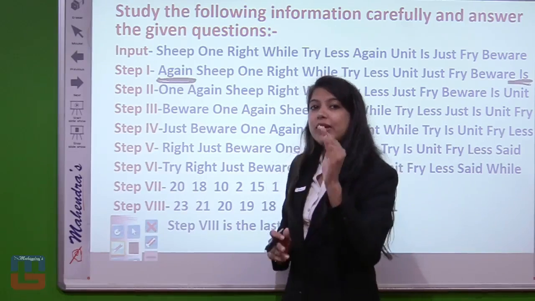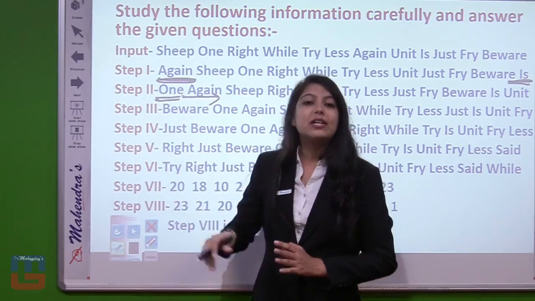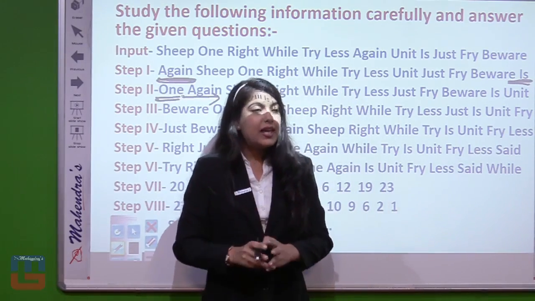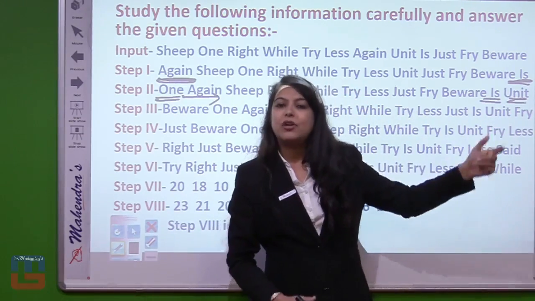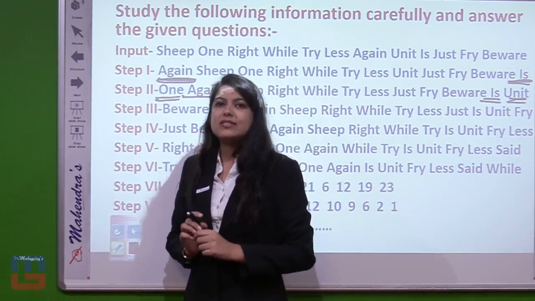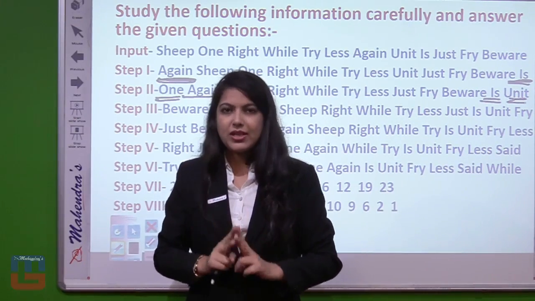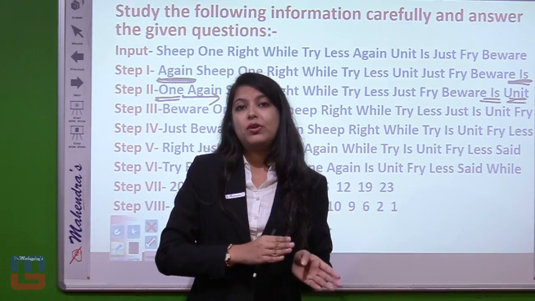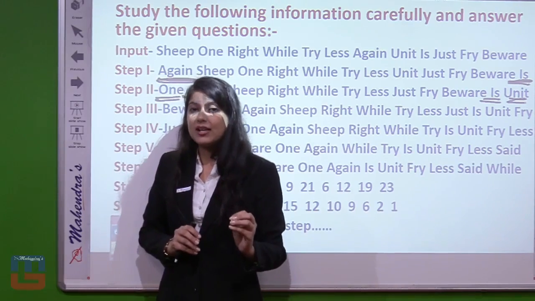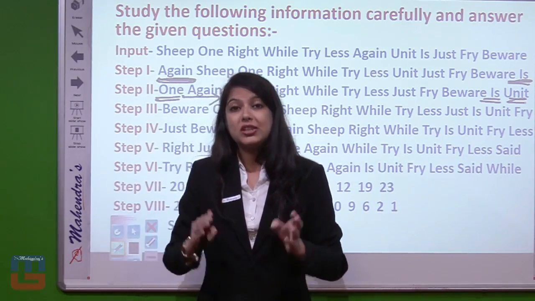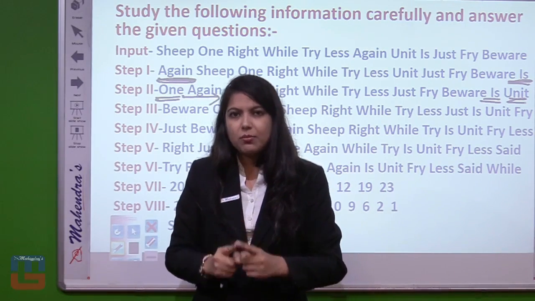Now in step number 2, it is very much clear. "Again" is shifting inside, "one" is arranging on the left hand side. Then "is" is shifting inside and "unit" is arranged after "is". That means we can now understand a point: shuffling, shifting arrangement is made between the words, right? One word was put at the left position, one word was placed at the right position, then they are shifting inside. Inside means, a very clear point you can remember.